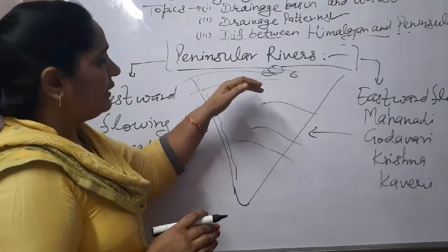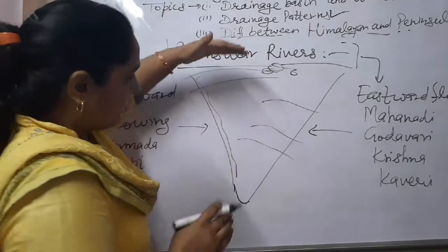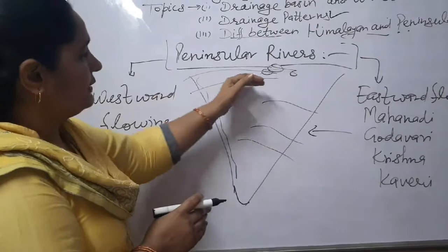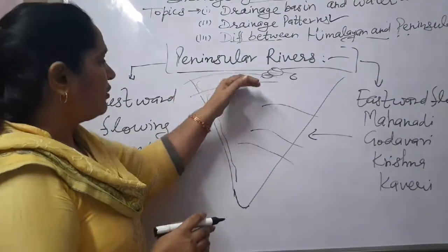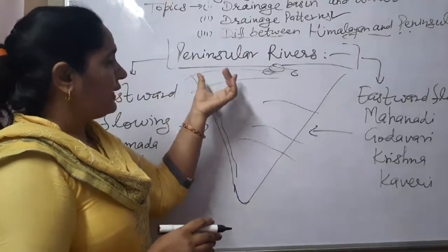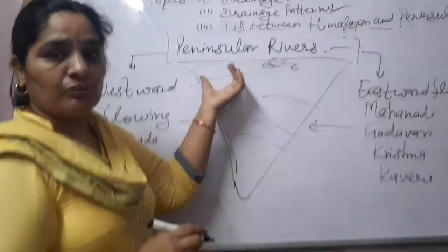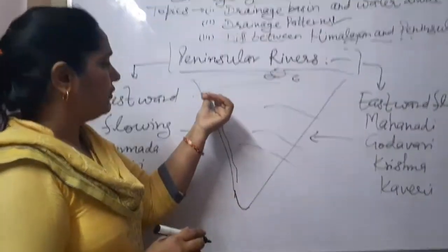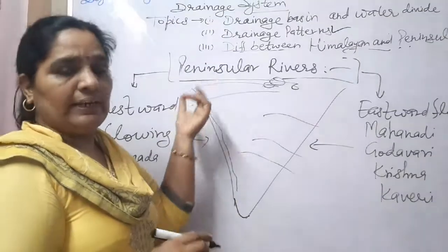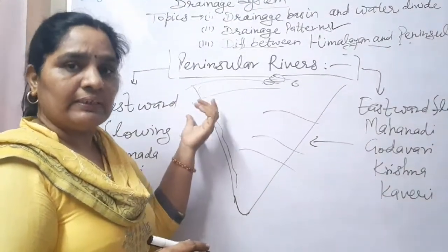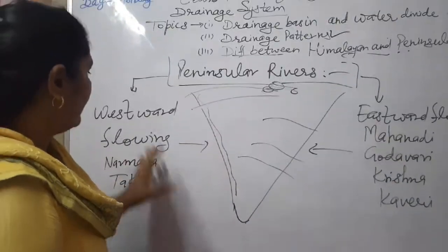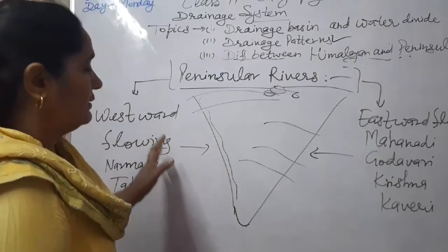Another river from the middle part of the Vindhya ranges and Satpura ranges is the Tapi river. Tapi river also passes through hard rocks, so this river also does not have the sediments to form a delta. So this river also drains water in the Arabian Sea and forms estuaries. Later we will discuss what estuaries and deltas are. These two rivers are known as the westward flowing rivers.